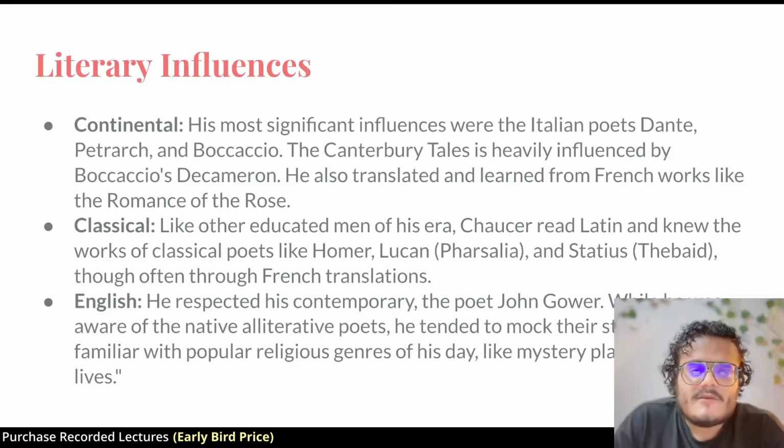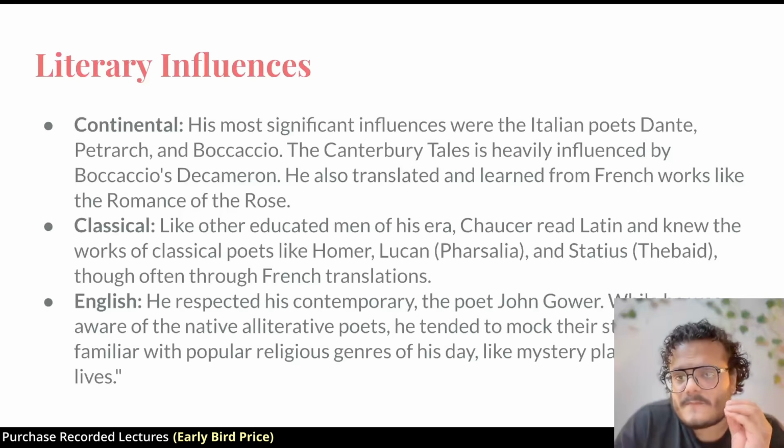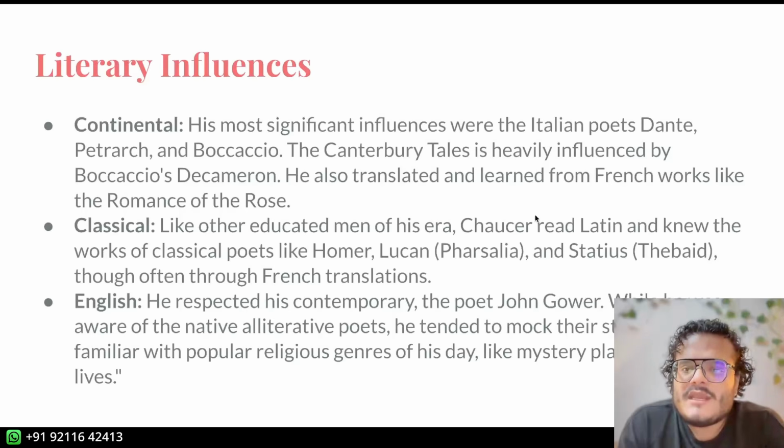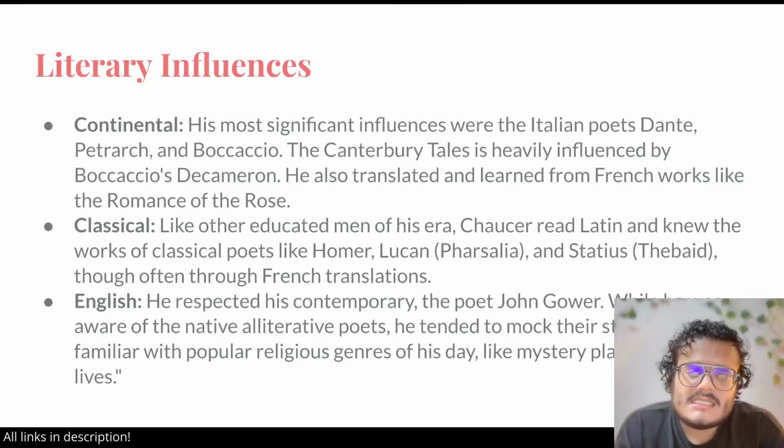He's also inspired after continentals by classicals. Classical always means Roman and Greek literature, ancient Roman and Greek literature. We know he read Latin. To study classical literature, you needed to know essentially also Greek. But in England, almost everyone who has learned classical literature did it through Latin, because Latin was the language of the church.